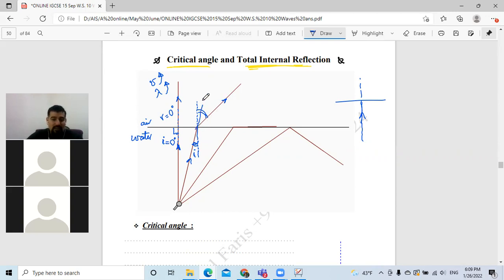It's supposed to continue like this. So does it get closer or away? Exactly, away. It bends away from the normal because it goes to the fast region, the air. So the angle of refraction becomes greater, right? So as the angle of incidence increases more than 0, what happens to the angle of refraction? It keeps increasing until it reaches a certain value.